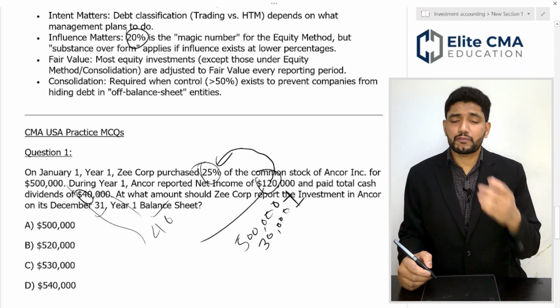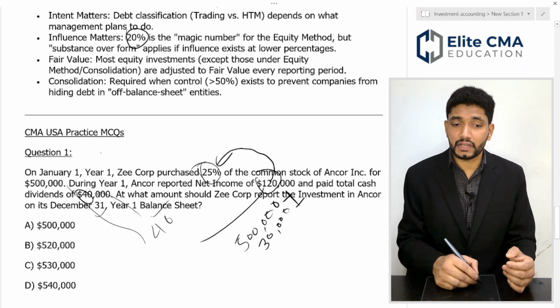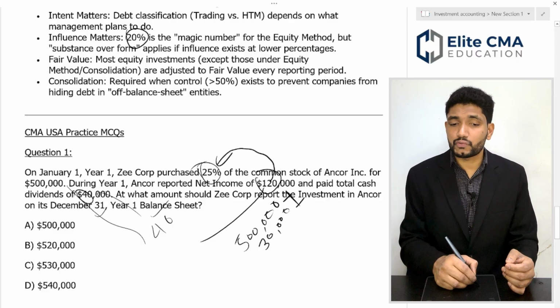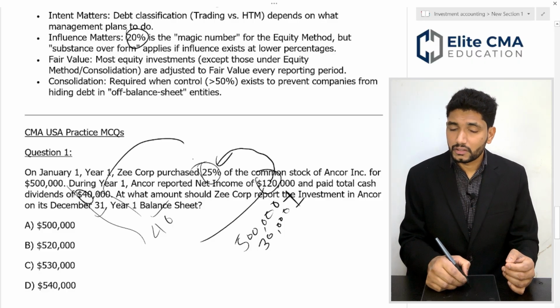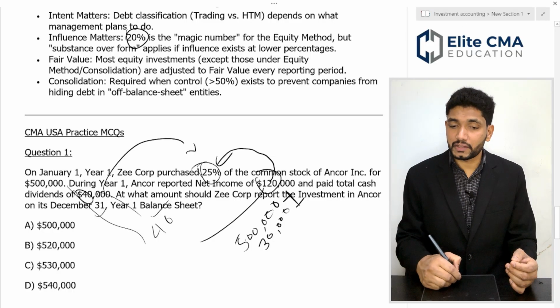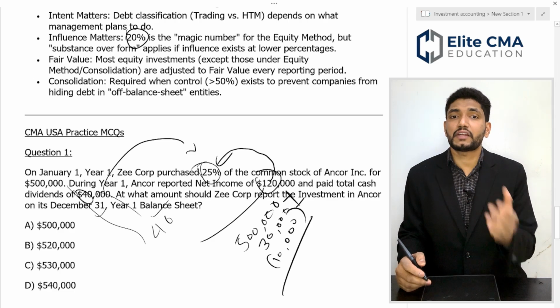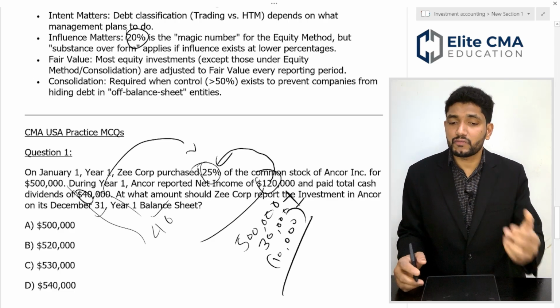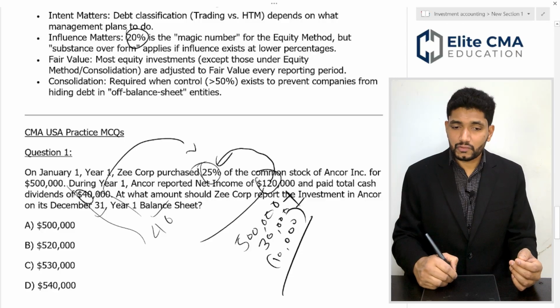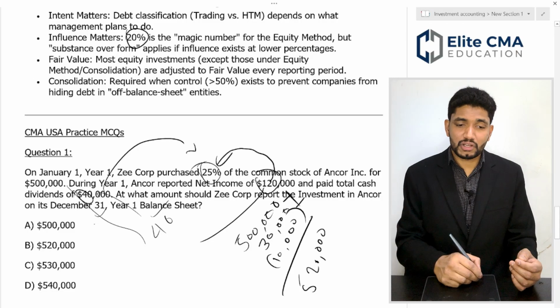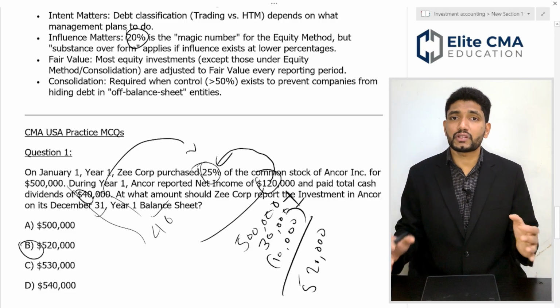Then you have received a 40,000 dividend, 25% of which is 10,000, so you have to reduce this from your investment value. Why do you have to reduce it? Because you have received that dividend, which is a contra to your investment. It is 520,000. So option B is the right answer here.